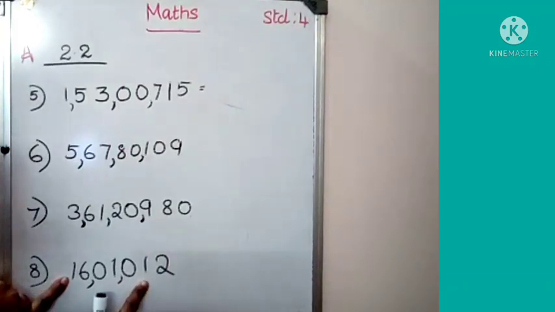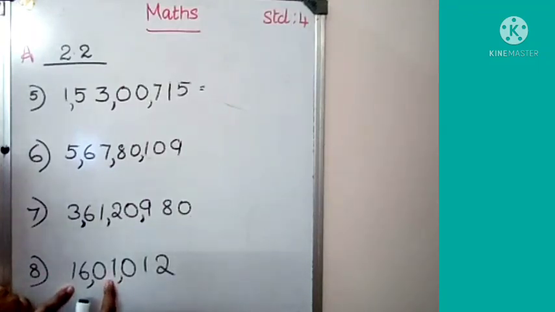Look, this is the ones place, ones period. This is the 1000 period. This is the lakh period. So we can read this as 16 lakh. Look here, in the 10,000 place there is 0.